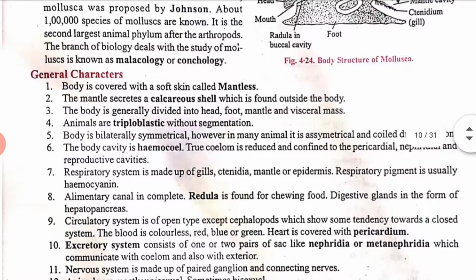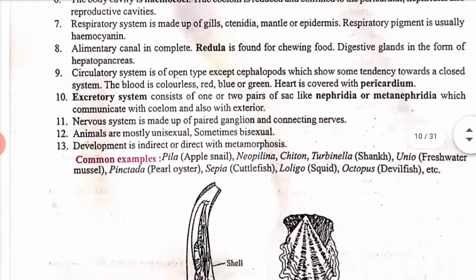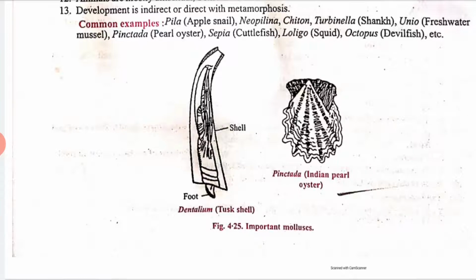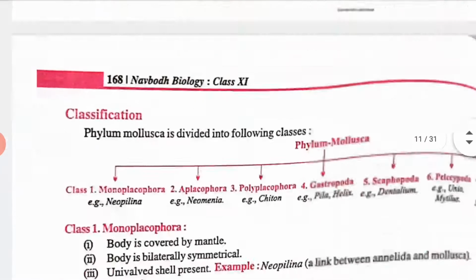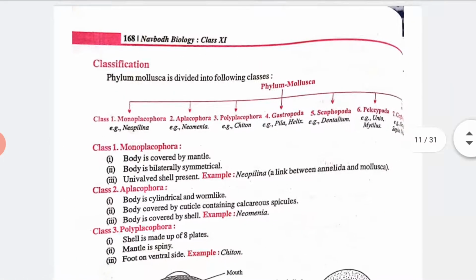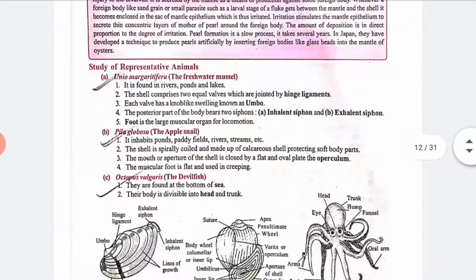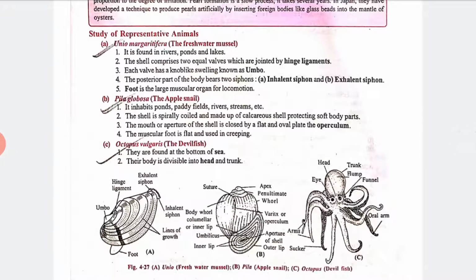You can see the characteristics given, like the body is covered with soft skin called the mantle. See here, in this picture it is written, this is the body structure of molluscs. These characteristics you can read, and some important molluscs are also given. Again, the phylum Mollusca is divided into many classes, which you can read in your book, and their various examples are also given. This is the study of representative animals, like Pila, octopus.